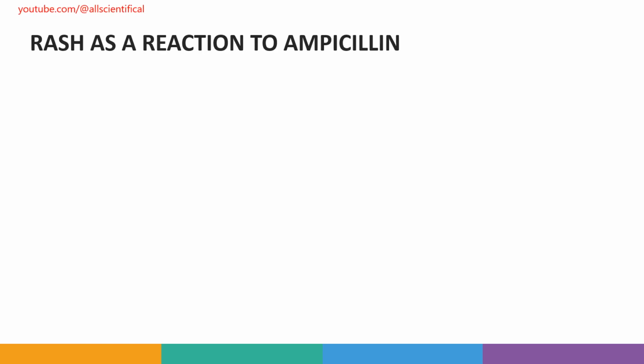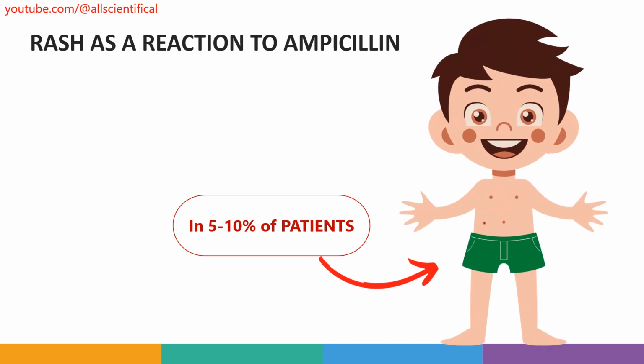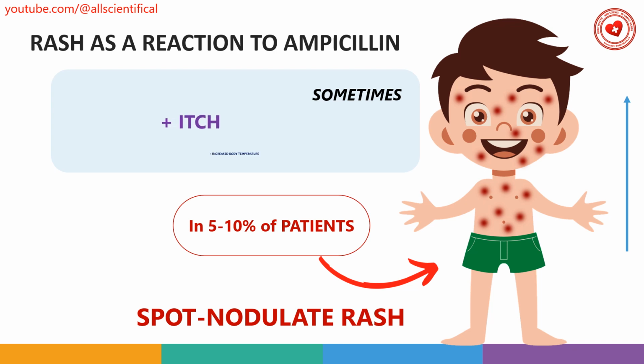A rash as a reaction to ampicillin. Relatively often, in 5-10% of patients, there is a kind of spotty nodular rash that begins on the throat and spreads rapidly to the limbs and head. It can be accompanied by itching, sometimes fever, and turn into eczema. These complications apparently do not have an allergic etiology, especially since allergic tests with penicillin or ampicillin usually give negative results. Such phenomena are most often observed after 5-10 days of treatment with ampicillin, especially in large doses.